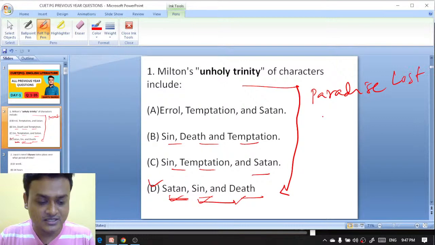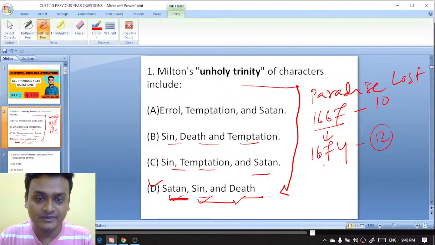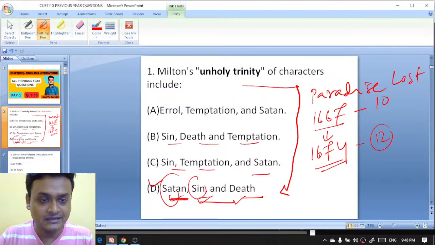For the first time it was published in 1667 with 10 books, and then the second version came in 1674 with 12 books. Two books were added, so that is 12 books. So 1667 and 1674. So Milton's unholy trinity in Paradise Lost are Satan, sin, and death.